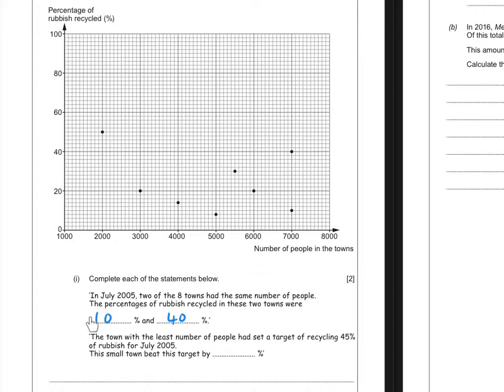So we need to look for the least number of people. So the town with the least number of people, there's no one there for 1,000, but we have an entry for 2,000. They achieved a recycling rate of halfway between 40 and 60, which is 50%. Well, if they were targeted 45%, they beat their target by 5%.